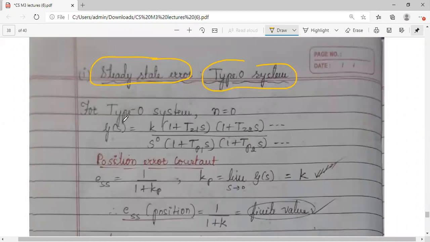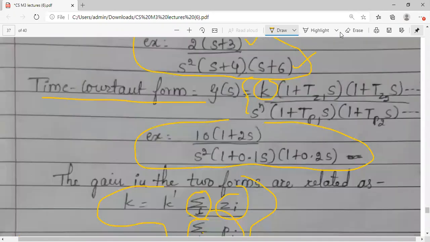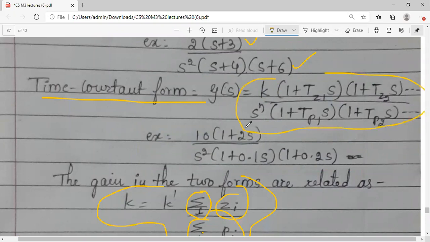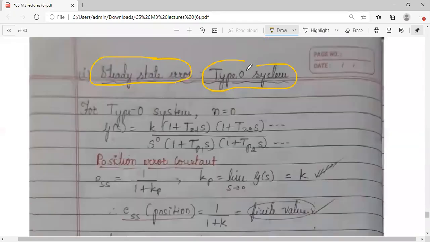Okay. Now general equation आपको पता है, and I have told you out of two forms, pole-zero form and time constant form, we here are going to use the time constant form. Okay, आप z transform में pole-zero form use किए हो. Here we will be using the time constant form. Time constant means this form. मतलब जब हम G of s consider कर रहे हैं, this G of s will be in this form. Okay. Now ये s raised to n important है हमारे लिए. We are studying the different types of system.